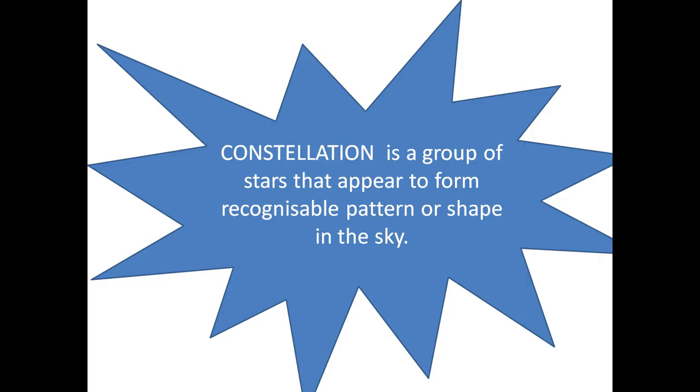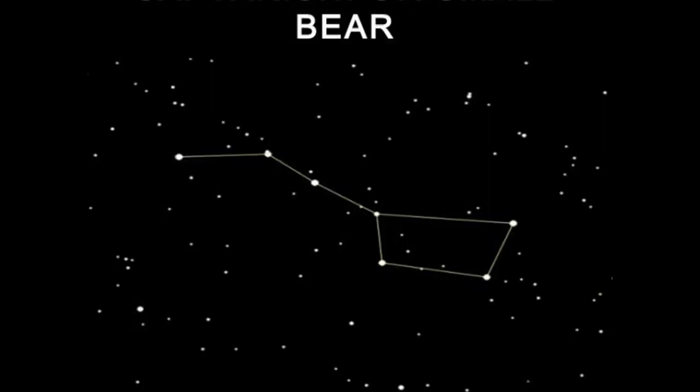The definition of a constellation is a group of stars that appear to form a recognizable pattern or shape in the sky. One of the most important constellations which we can see during the spring season in the early part of the night is Ursa Major, also known as the Great Bear or Big Dipper.